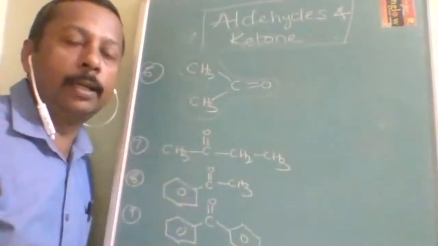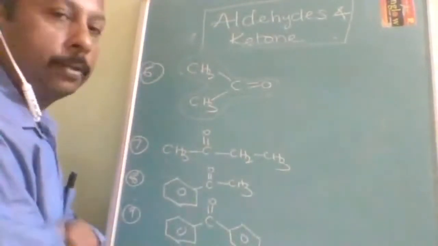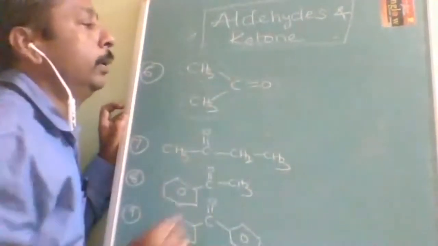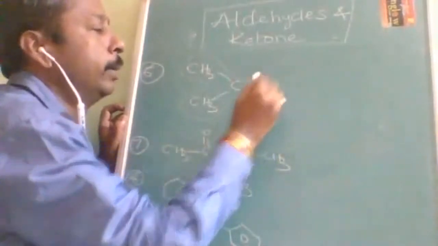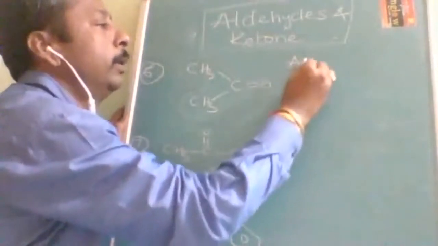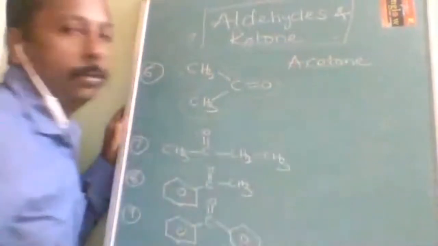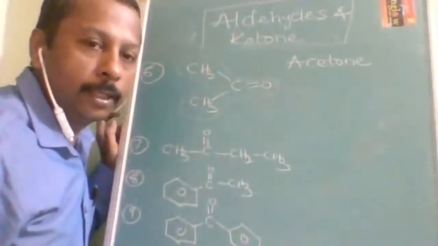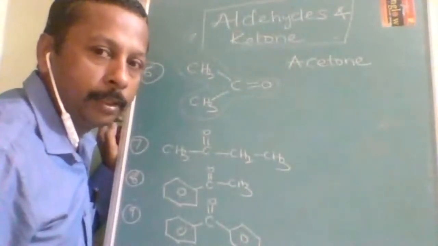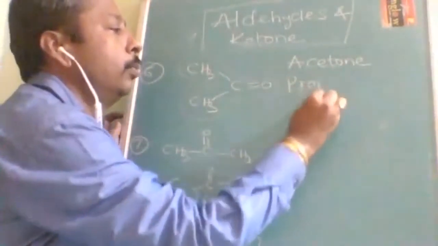Okay, the smallest aldehyde is formaldehyde. Now here are the IUPAC name and the commercial name. There are plenty of names. The commercial name is most important. It is called acetone. Especially in reagents, it is used as a solvent, for dissolving organic reagents. Understood? Acetone. And otherwise it is also called prop.